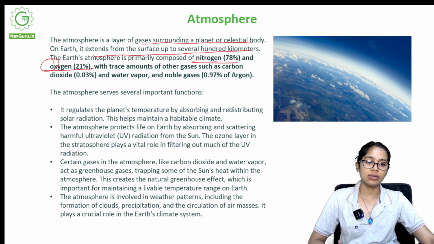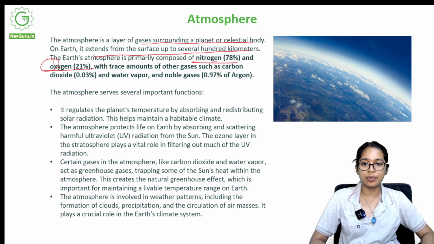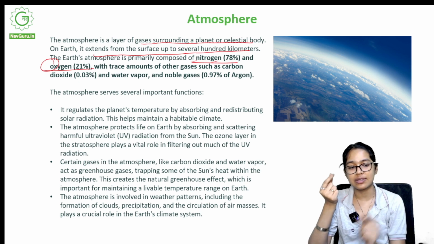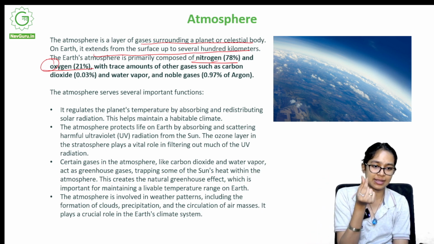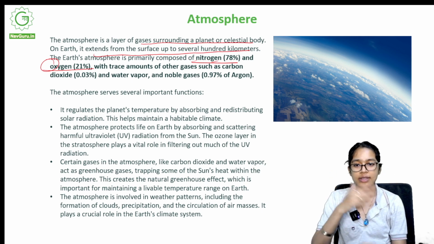So what did we understand? That Earth's atmosphere is primarily composed of nitrogen 78%, oxygen 21%, with trace amounts. Trace means very minuscule, very minute amounts. It can only be found in traces. Traces is something that's very less. Amounts of other gases such as CO2, that is carbon dioxide, and water vapor and noble gases.